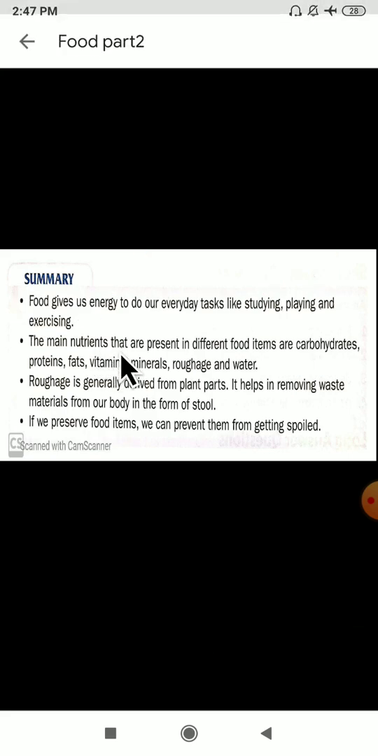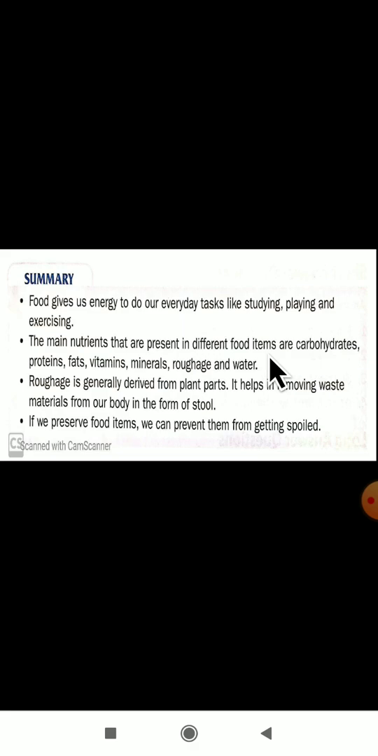The main nutrients that are present in different food items are carbohydrates, proteins, fats, vitamins, minerals, roughage and water. These are the main nutrients which are present in different food items. You have to remember the names here: carbohydrates, proteins, fats, vitamins, minerals, roughage and water.